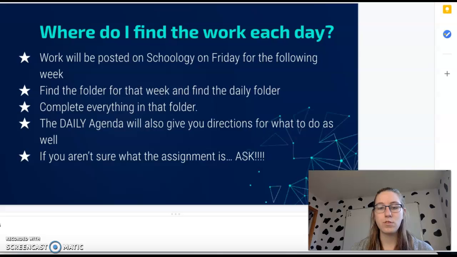School stuff will be posted in Schoology on Friday for the following week. That is the goal. Sometimes it doesn't happen, but I'll do my best. You'll find that folder for the week, and then the specific daily folder for the date we're currently on, and you'll complete everything in that folder. If you don't know where to find things, go to the daily agenda at the top of Schoology, and that will give you directions for what to do as well. The numbers on that daily agenda should correspond with what is in that folder.